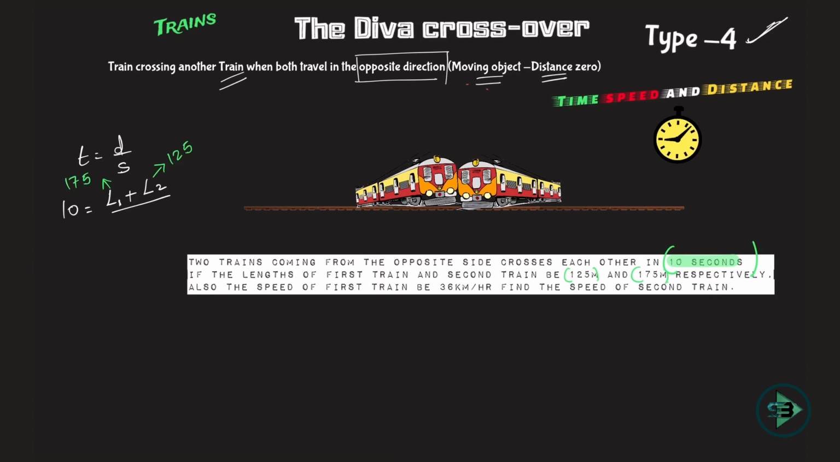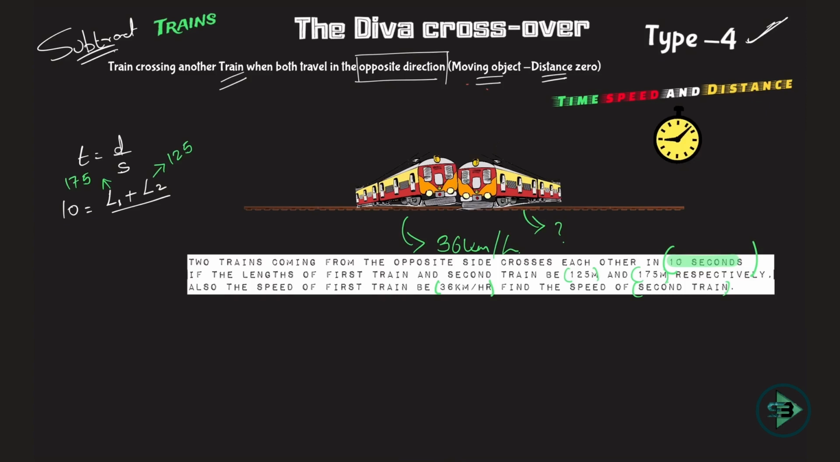Also, the speed of the first train is 36. Find the speed of the second train. So the speed of one of the trains is given to me as 36 km per hour, and I am being asked what is the speed of the next local train. So when trains travel in the same direction, as in the previous type, what do we do with the speed? We subtract. Why do we subtract? We know it. I told you in the earlier problem. One train is traveling in the same direction, but then the other train is also traveling, right? So the resultant is the subtraction of the two.